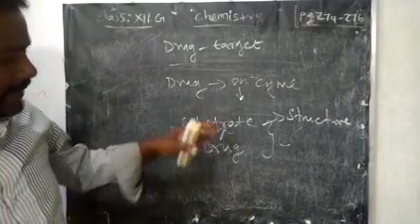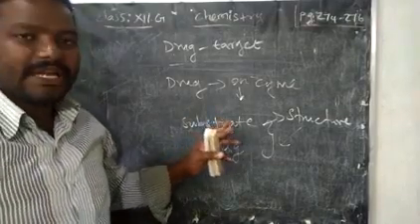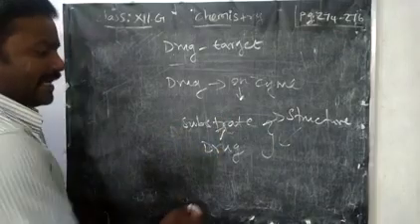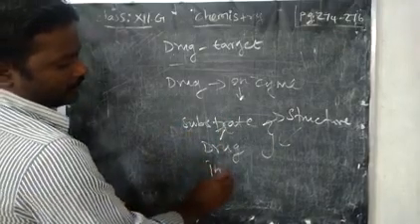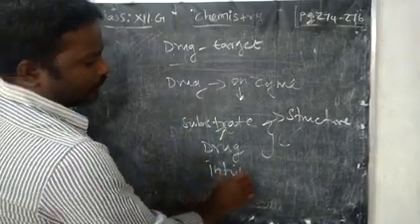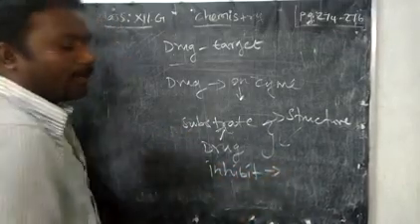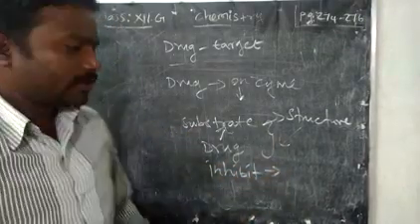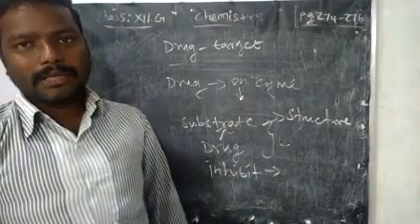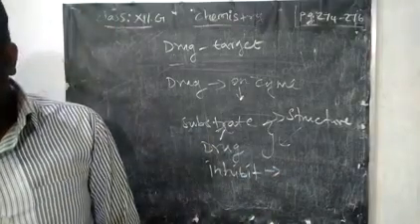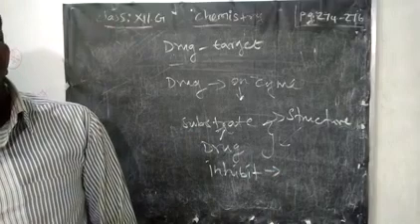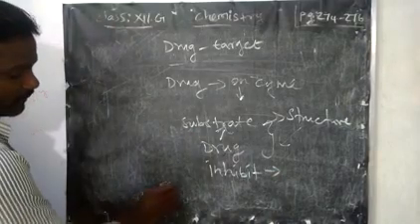So when the drug binds with the substrate, it inhibits the normal activity of the enzyme. So they are called inhibitors. Sometimes they are called competitive inhibitors.